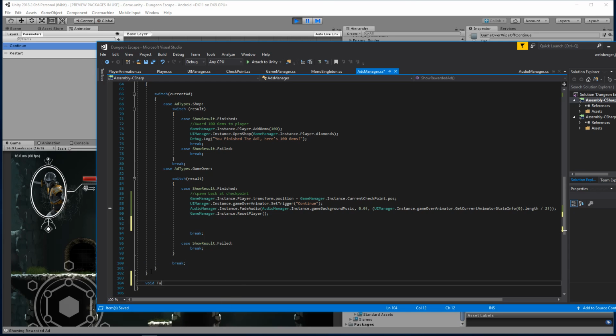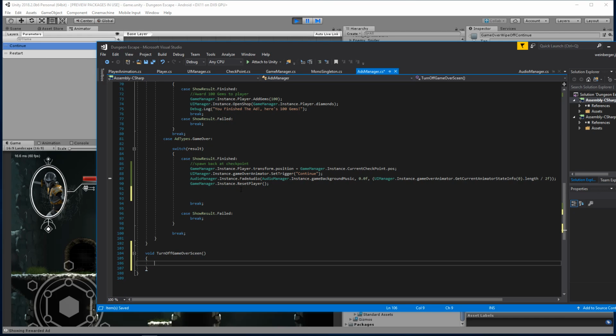All right, we're gonna have a void TurnOffGameOverScreen, and its responsibility is literally turning off the game over screen. So UIManager.Instance.gameOverPanel.SetActive is gonna be set to false. And then we're going to go ahead and invoke this, so we're going to invoke TurnOffGameOverScreen.